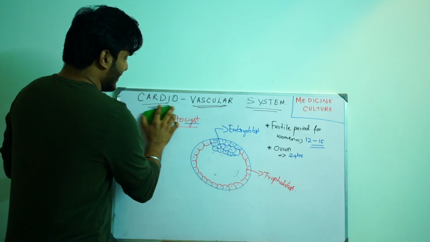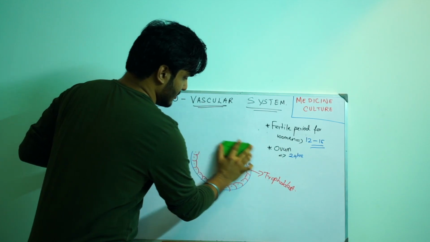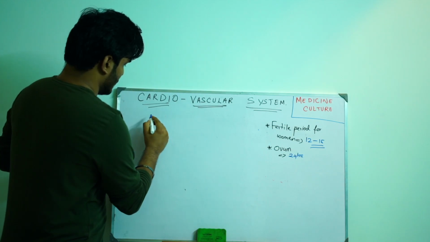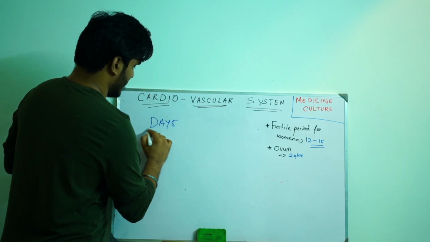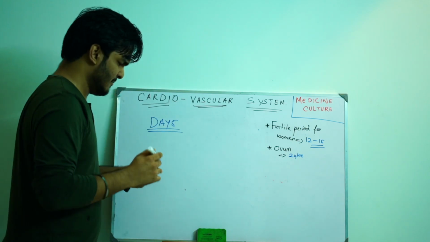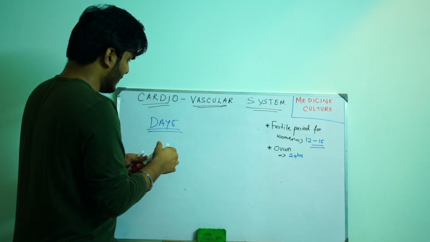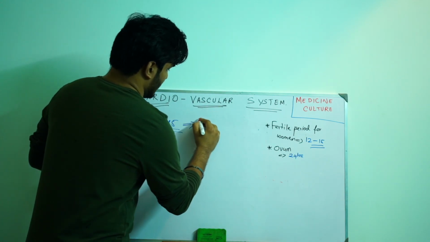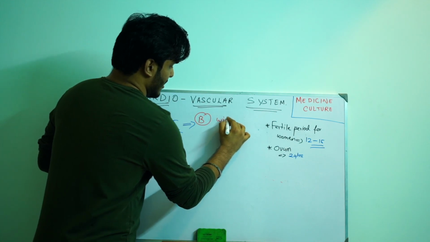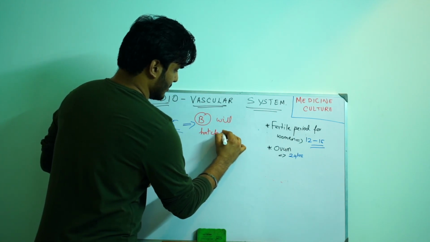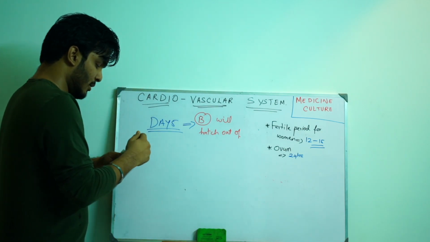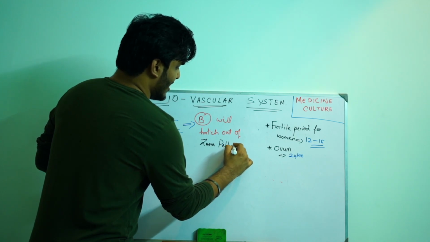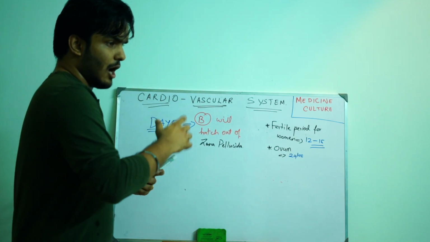So what happens next on day number 5? On day number 5, blastocyst is in the uterine cavity. And what happens next? This blastocyst will hatch, will come out of zona pellucida. You might be asking yourself, somewhere I heard this term zona pellucida. Yes, it's the outer layer of the ovum.